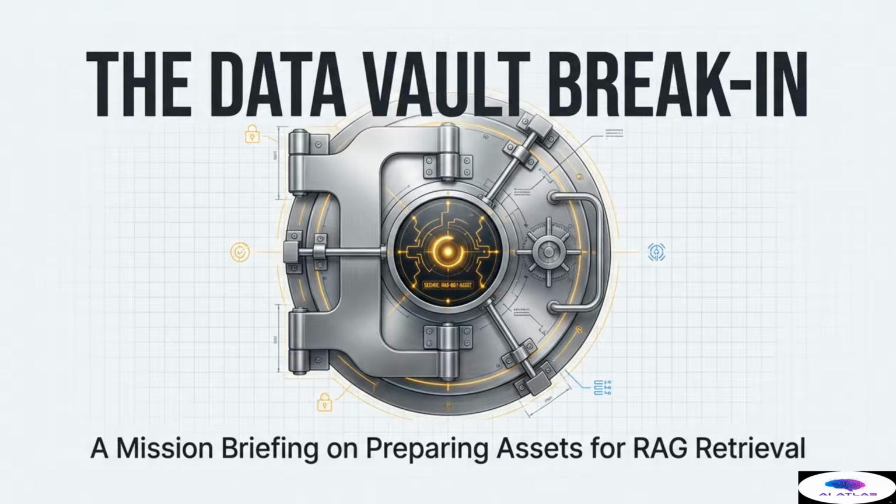Over the next few slides, we will break down the two critical phases. Phase 1, acquiring the schematics through precision filtering via metadata, and Phase 2, creating the semantic disguise using embeddings. We must adhere to the principles of absolute precision and uncompromised security, maintaining the context and access level of every single data point throughout the process. Let's begin the briefing and secure the data.